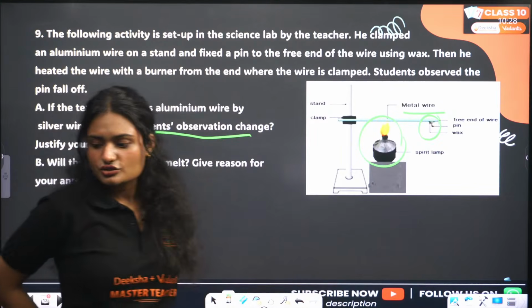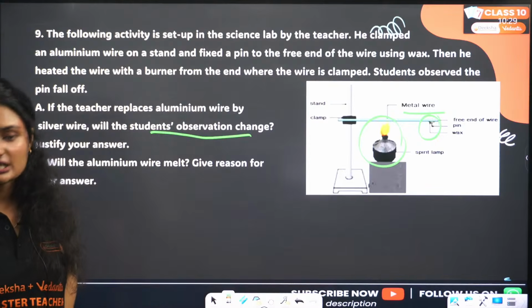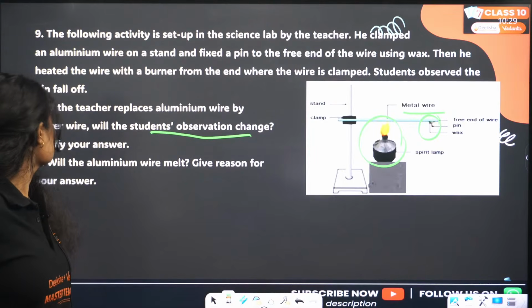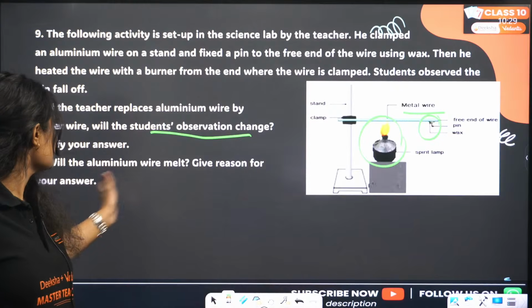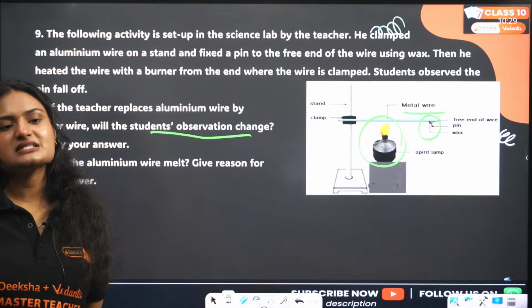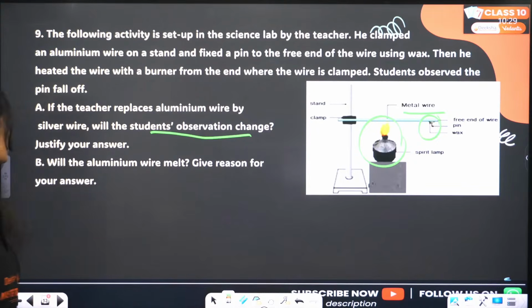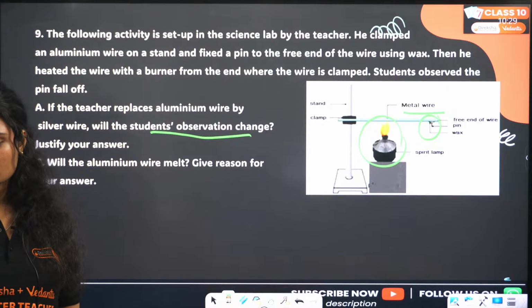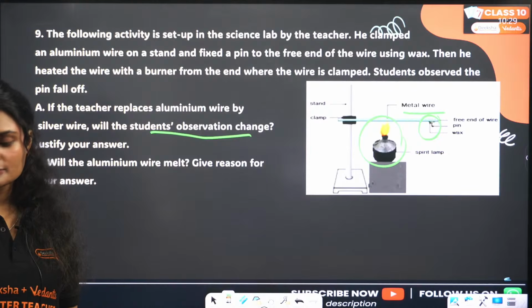Yes. So if we change it, what will happen? And will the aluminum wire melt? Give the reason for your answer. Answer the question. If I replace aluminum by silver wire, will there be any change in observation?